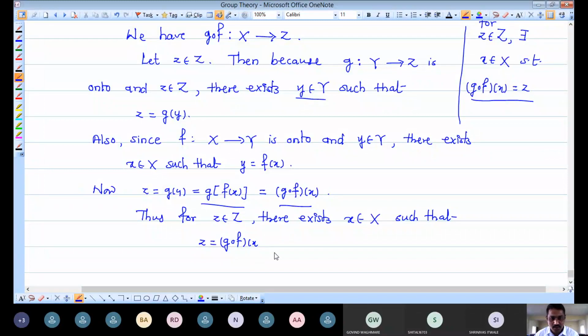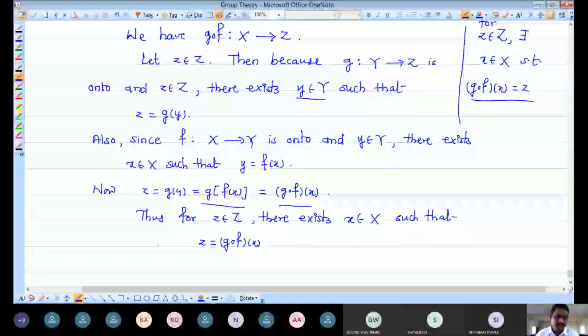So which mapping is onto now? From the second set we have taken one arbitrary element, and for that we got at least one element in the first set whose image under our mapping is nothing but that z, which was chosen arbitrarily. But under which mapping? It is G composition F. So the mapping G composition F is an onto mapping.